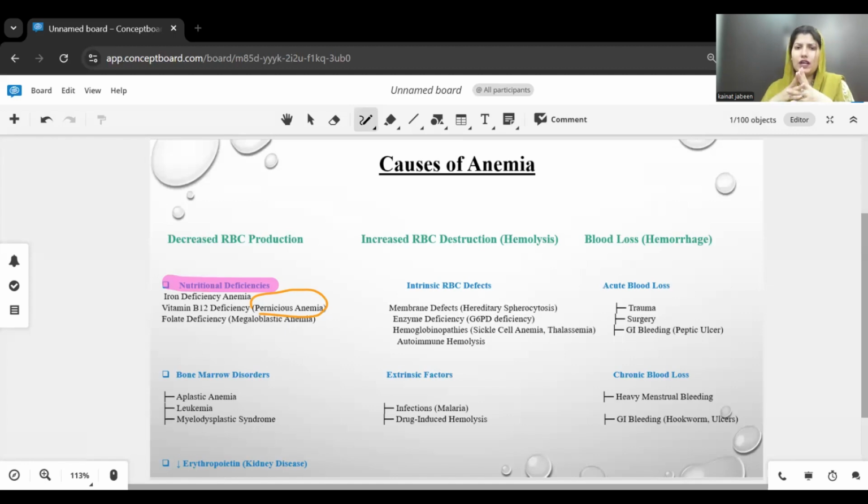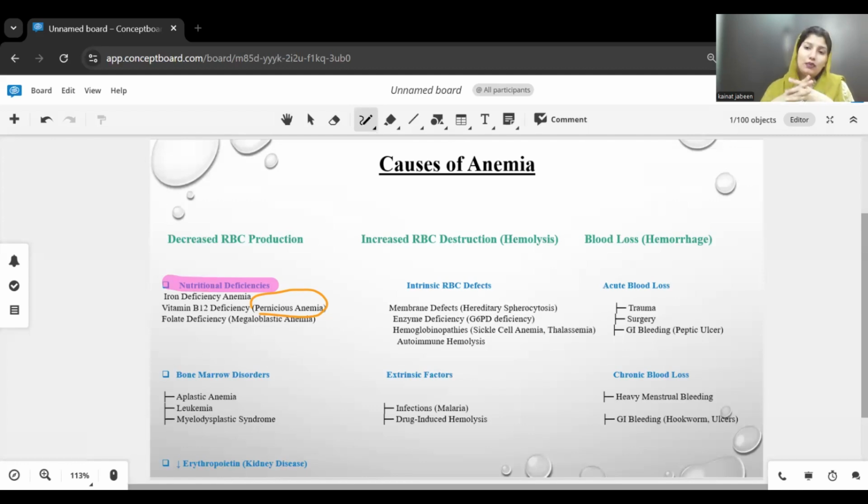There are different causes. First one, again, poor dietary intake. If we are not taking vitamin B12 properly. Or if we are taking it properly, then malabsorption can happen due to some reason. And the third one is an autoimmune condition in which the gastric parietal cells are damaged. The next factor is megaloblastic anemia, or folate deficiency.